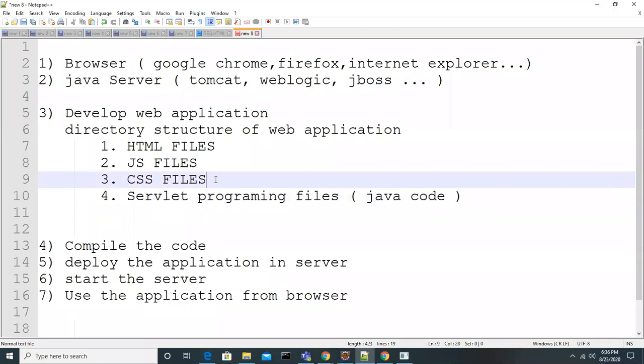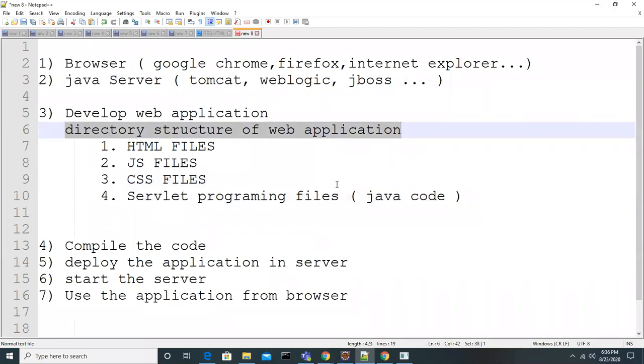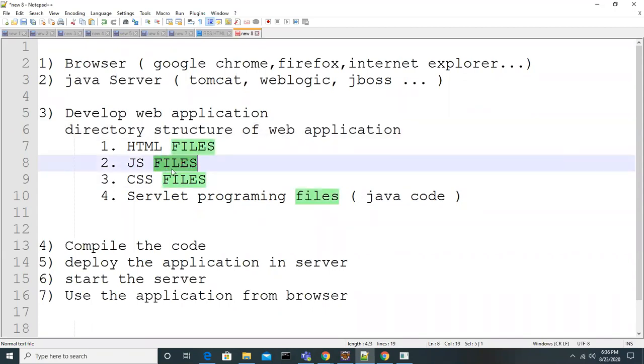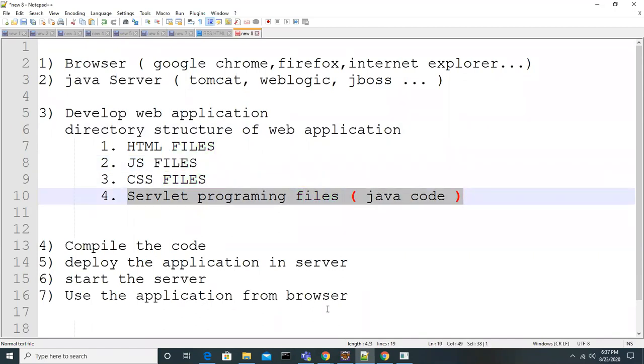Okay, tomorrow we'll see the structure of a web application, how to create resources, what is HTML, what is JavaScript, what is CSS, and how to develop a simple application, compiling and deploying. We'll continuously try to practice that. After that, how to integrate JDBC into servlet, and we will try to learn that.